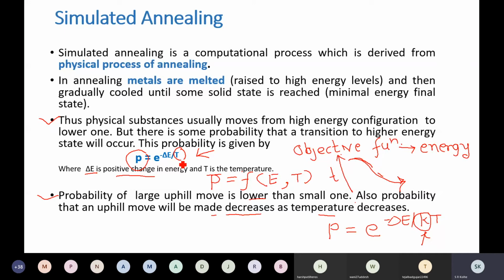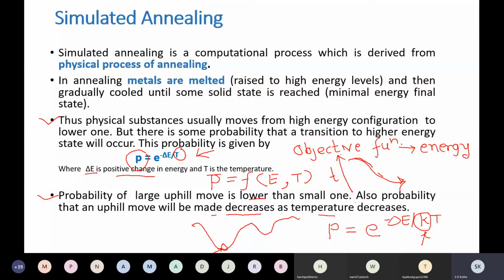You are not climbing a hill. It's a minimization problem. So what is the solution in the search space? This is the solution, right? Yes, sir. Because it's a minimization problem, we say valley descending.